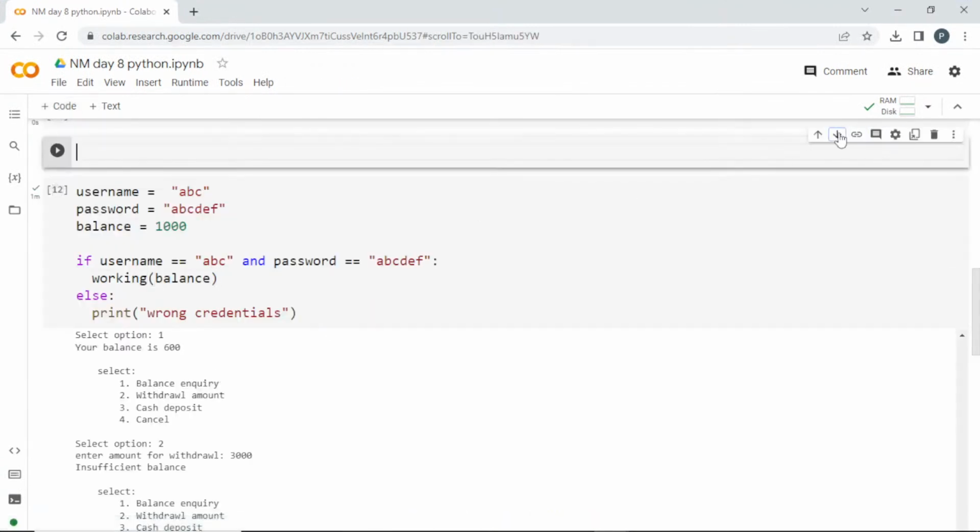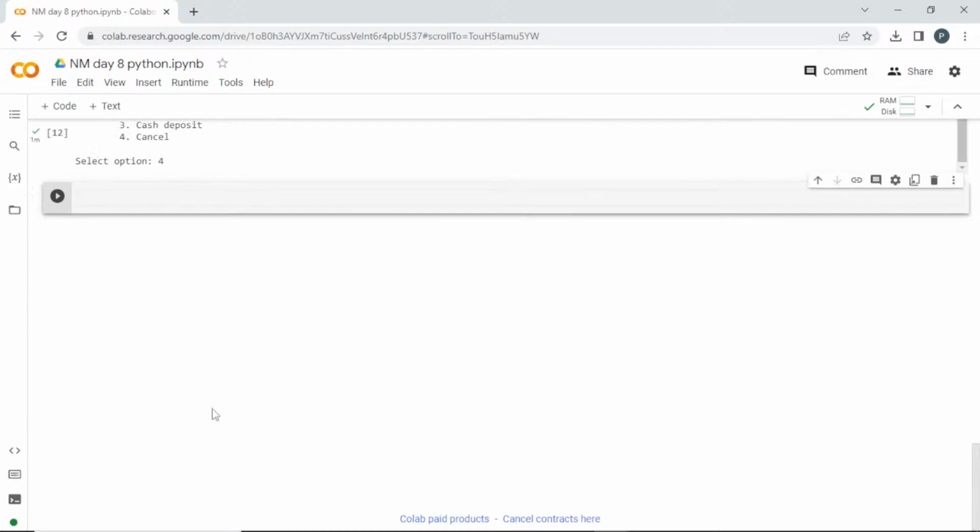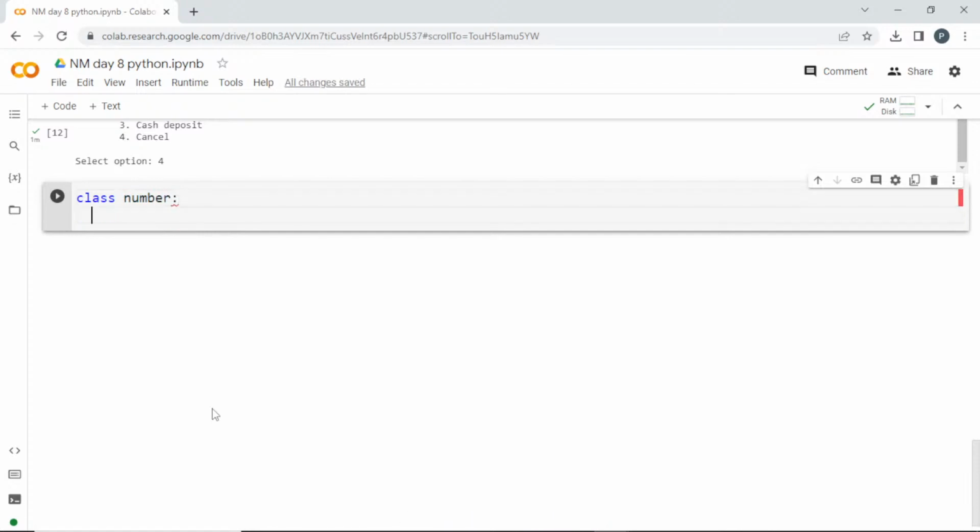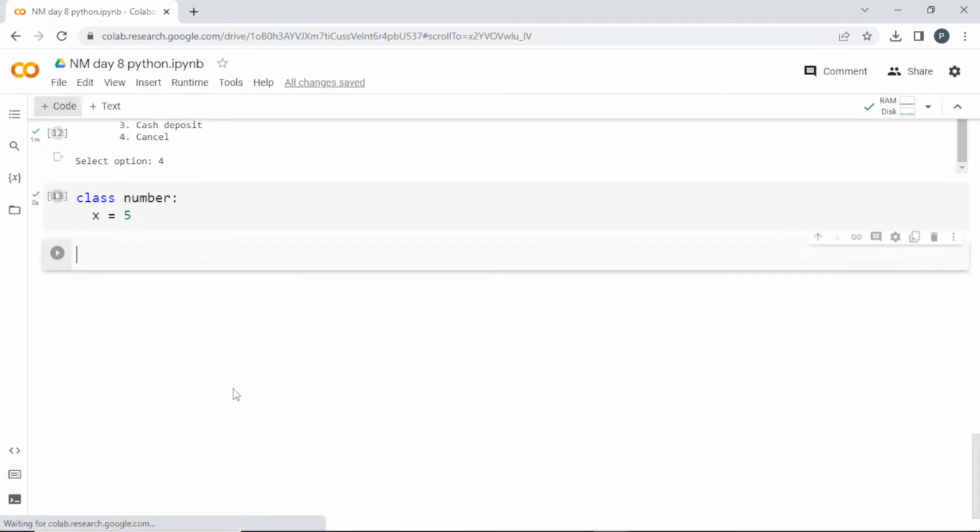Okay, let me bring it down. So to create a class you have to write class number, and you don't need any parenthesis here. It is not like a function, you can leave it empty here, and in the next line this will be the body of the class. I am going to store x equal to 5. I'll run this. Now we have successfully created a class, but how to use a class? This is what comes next.